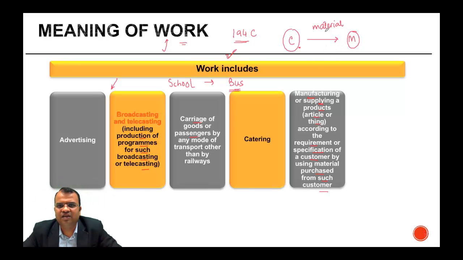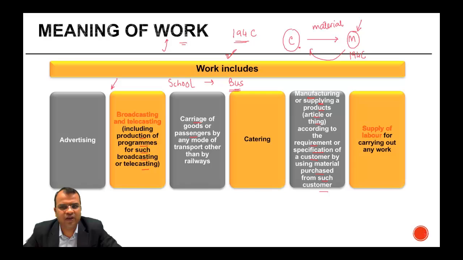In such a case, if the material is purchased from him and the supply is made to him, the remuneration paid to him would be covered under Section 194C. Supply of labor for carrying out any work is also covered as a part of work. So there is a manpower agency which provides supply labor to carry out some work, then that is something which will be covered under Section 194C.